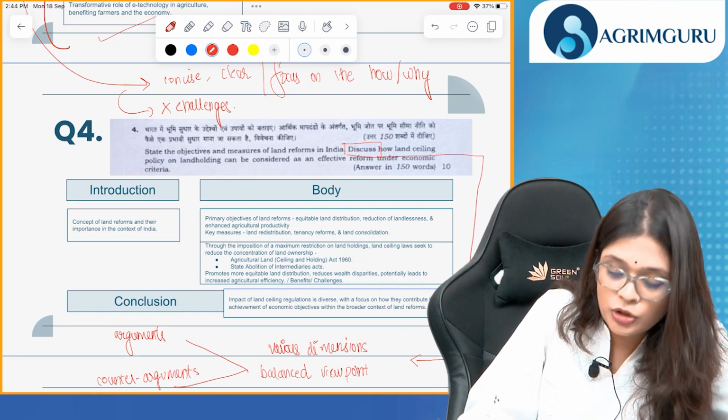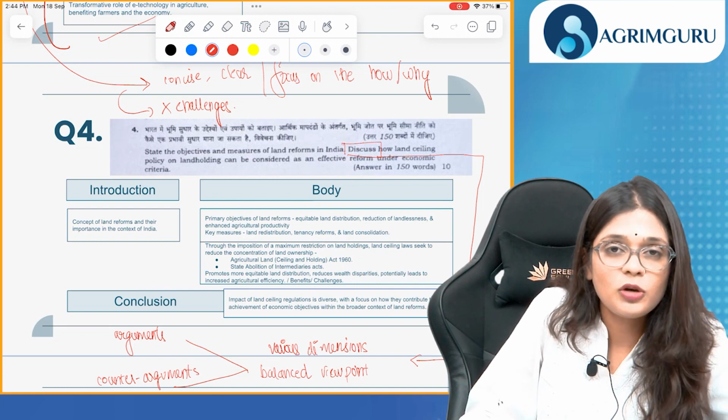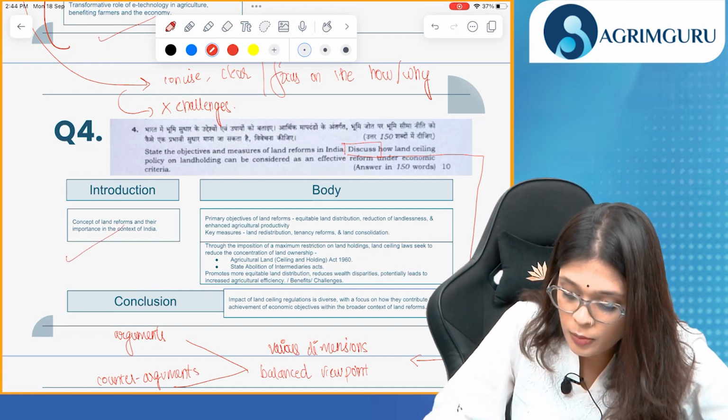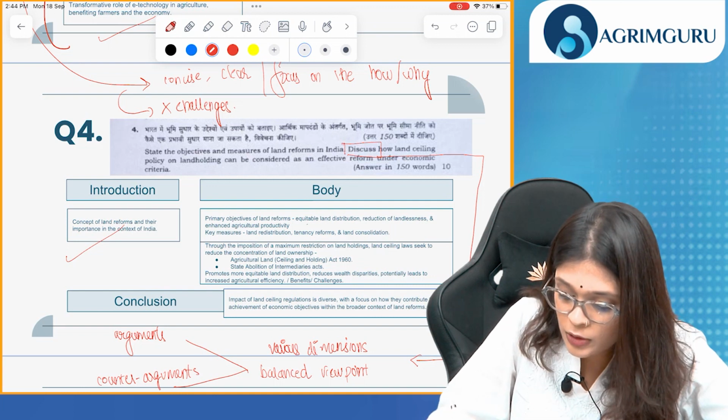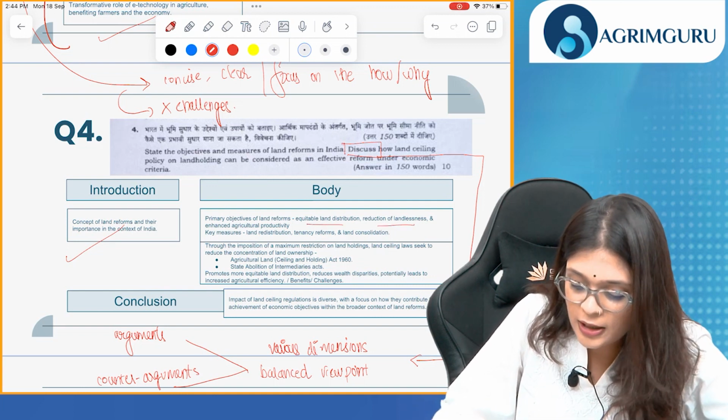So in the introduction, you need to talk about the land reforms and importance in the context of India. In body, talk about the primary objectives of land reform, which is equitable land distribution, reduction of landlessness, and enhanced